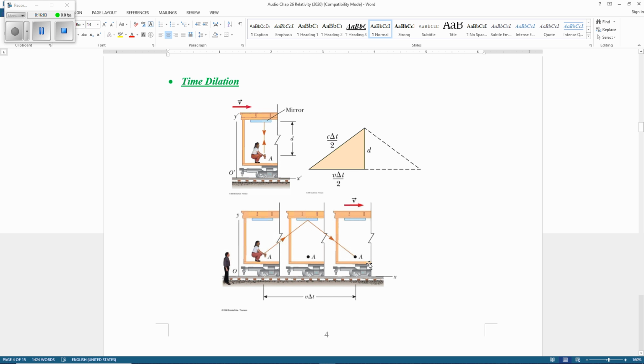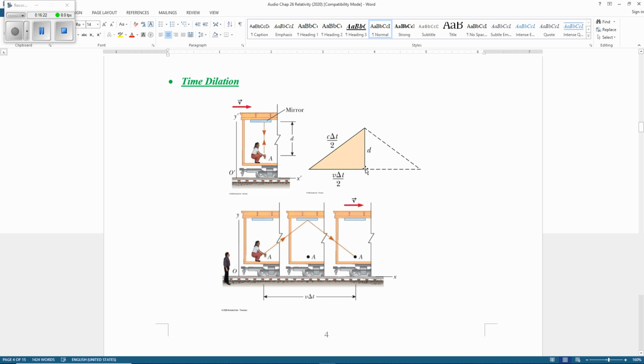But they both agree the speed of light is constant. So of course they will think the light travels different times. Longer distance needs more time. So now we're going to calculate. So now let's see this triangle.